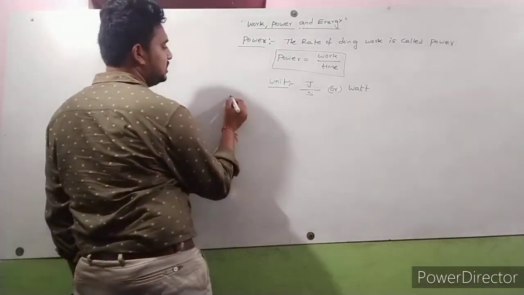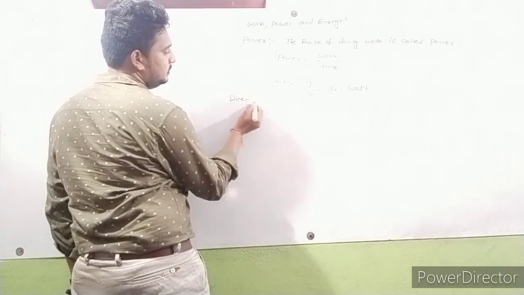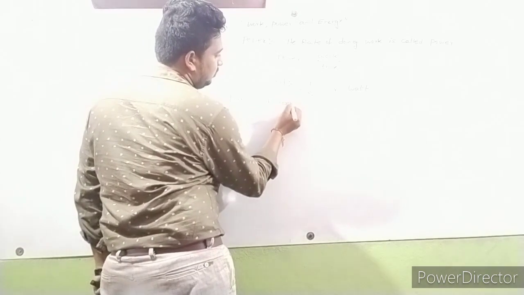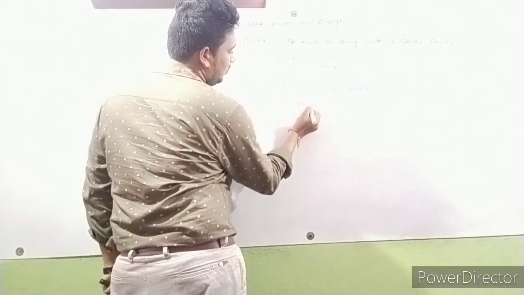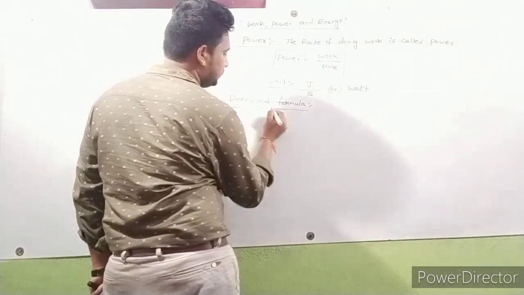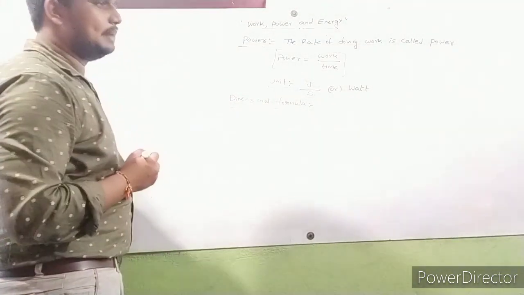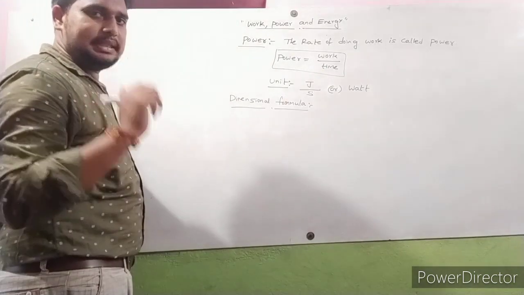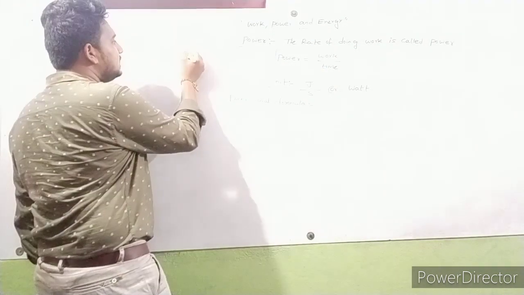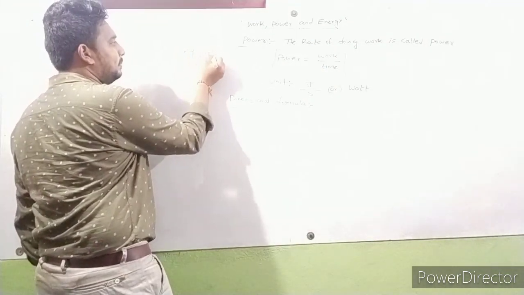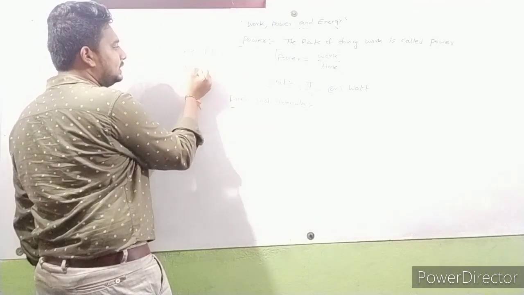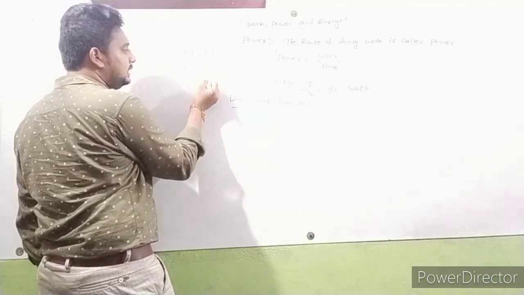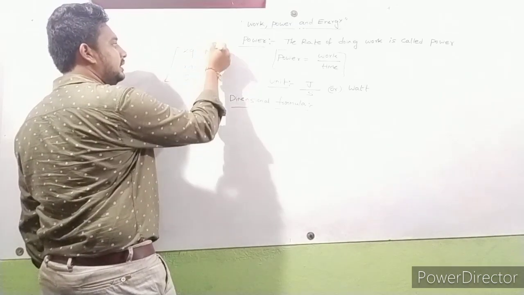Next, dimensional formula. Before going to write the dimensional formula, we must know about three things here. Kg is represented as M, meter is represented as L, second is represented as T in dimensional formula.